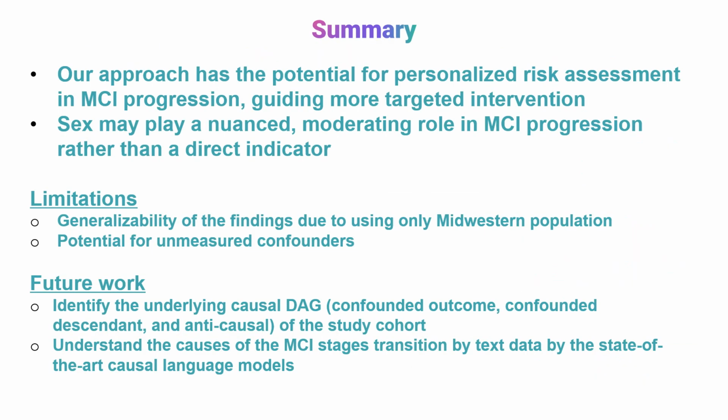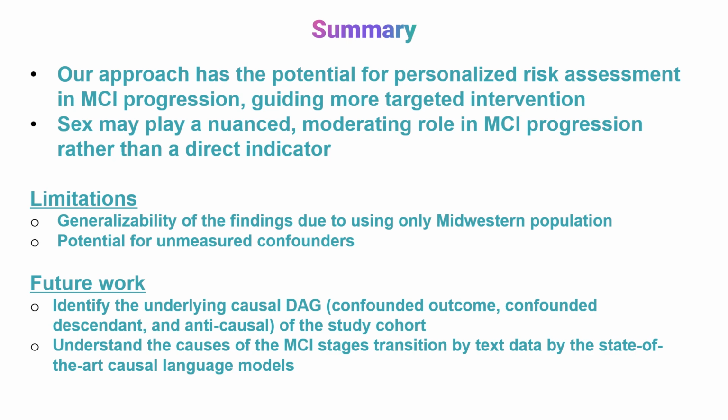So in summary, our approach has the potential for personalized risk assessment in MCI progression, guiding more targeted intervention. We found that sex may play a non-moderating role in MCI progression rather than being a direct indicator. The limitations of this study were the generalizability of the findings, due to using only a Midwestern population, and the potential for unmeasured confounders, which we talked about at first.